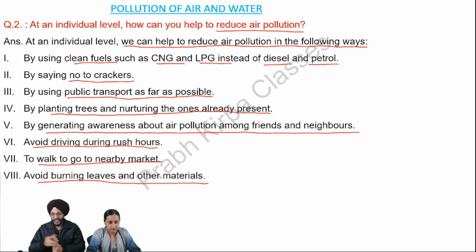If we want to purchase anything, we should not go to a remote place by driving our car or motorcycle. Instead, if the same item is available in a nearby market, we can go there on foot, and it will also reduce chances of air pollution as we will not be combusting any fossil fuel. Then we should not burn dry leaves or other materials. Instead of burning dry leaves, we should use them to make compost.